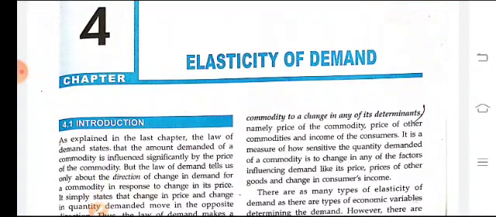In the demand chapter we learned what demand is and how demand changes when the price of a commodity changes. Elasticity of demand tells us how much the demand changes. In the demand chapter we knew that demand was changing, but we didn't know how much.